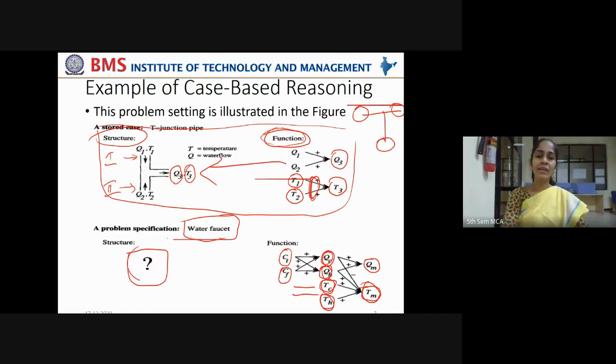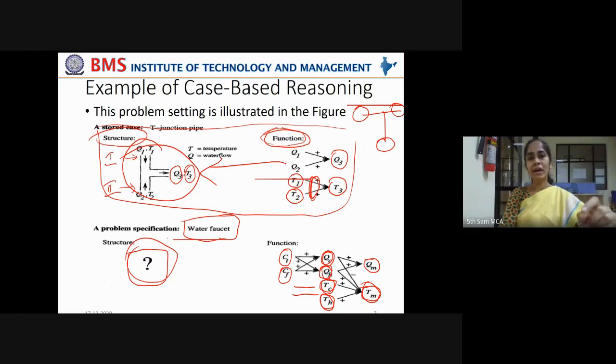Now, in this case, what should be the structure that has to be adopted? For this, the system refers to the existing library, and for this kind of functionality, which structure has already been used, it will try to retrieve by comparing the similarities in the functionality. Got it? The similarities in the functionalities will be compared, and based on the similarity, the best possible structure will be retrieved and presented to the user.